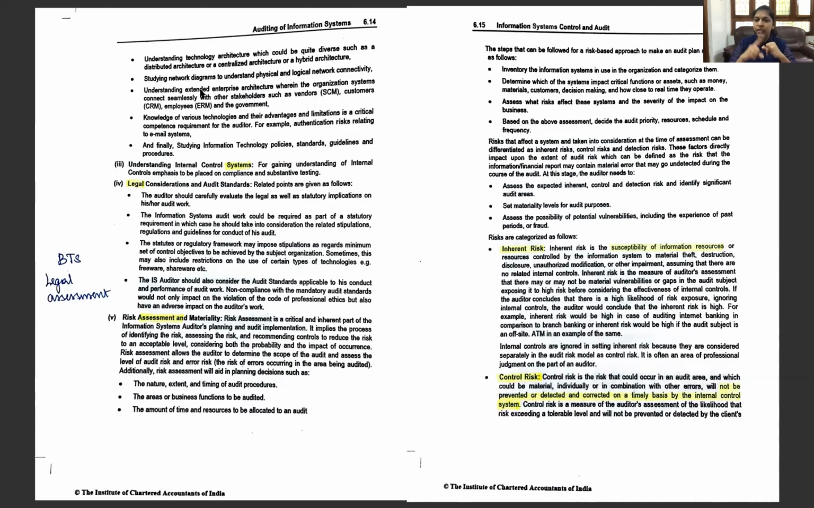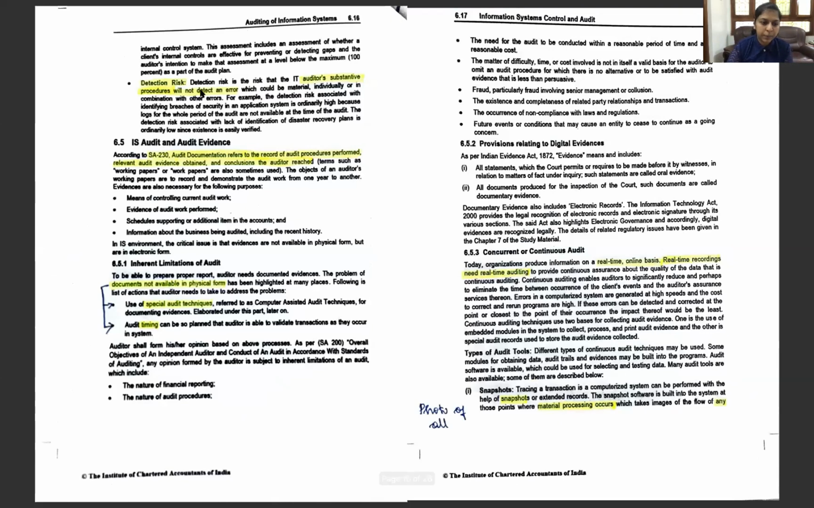For the information, we have the inherent risk. For the control, we have the control risk. And for the auditor, we have the detection risk. Just giving another thorough read is going to help us a lot.